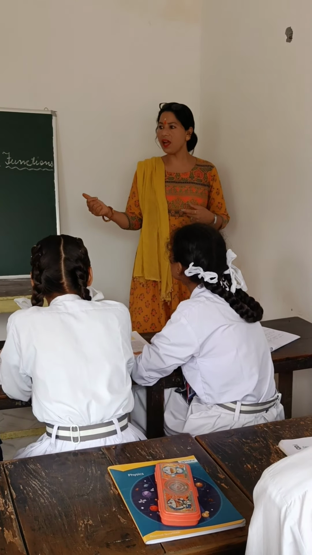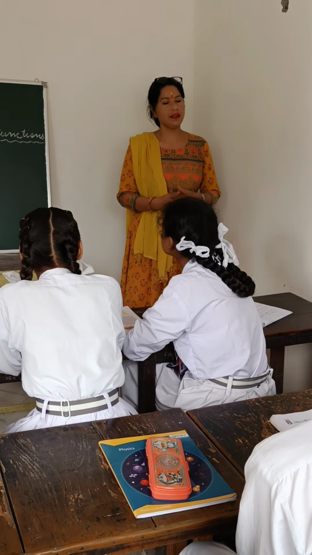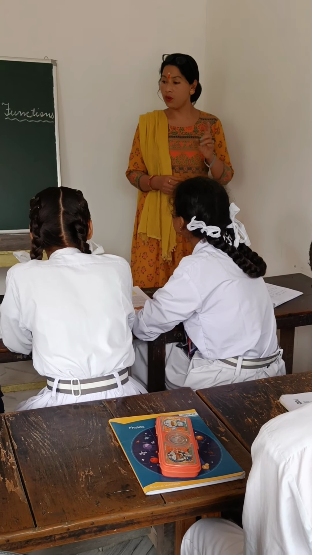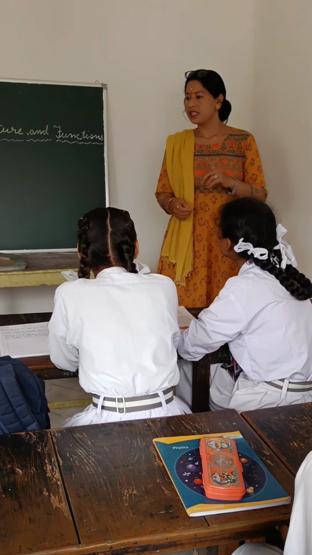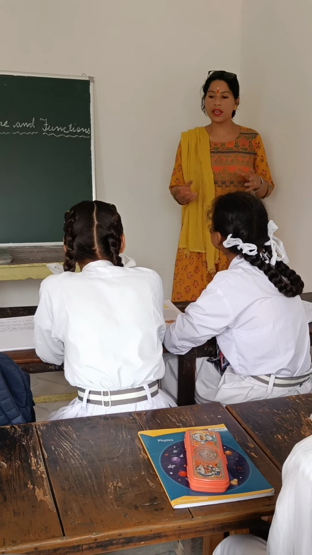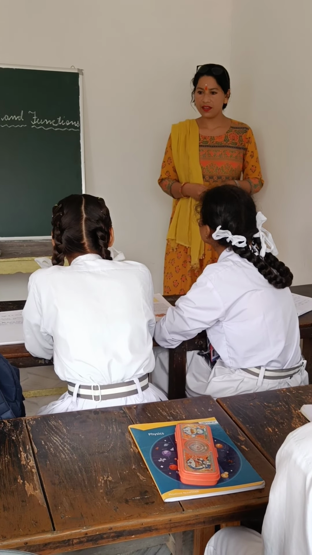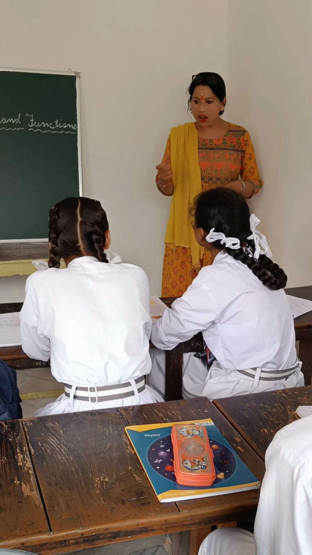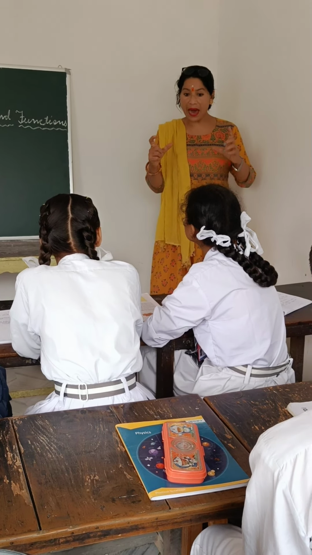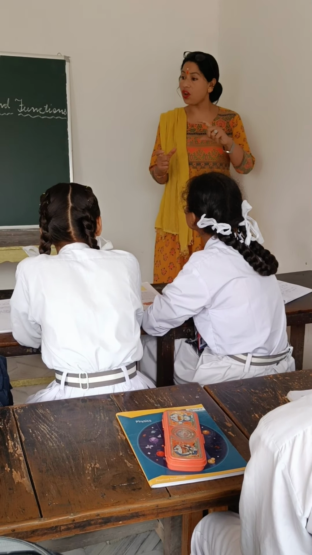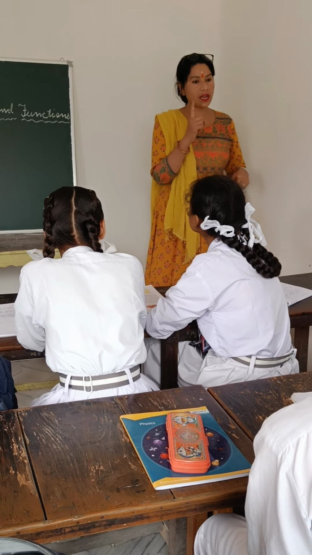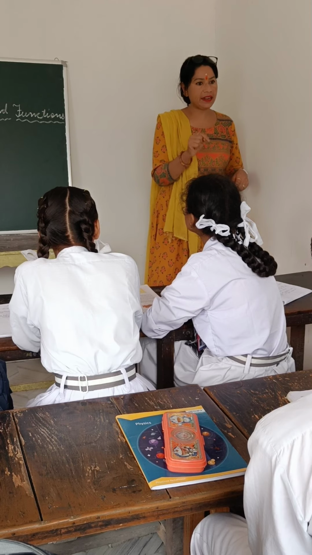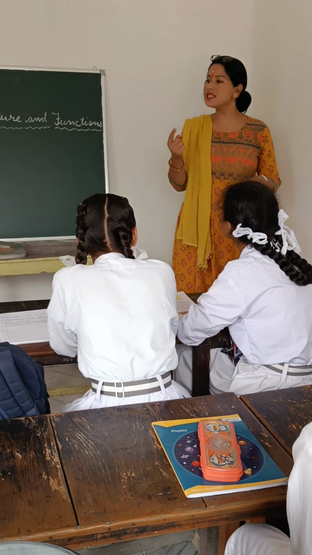Same in a building, that is the brick. And who discovered cell? Robert Hooke. In which year? 1665. What had he seen? Cork cells. Cork means the bark of a tree. He took it from the bark of a tree. That is called the cork. And those were the dead cells he had seen.